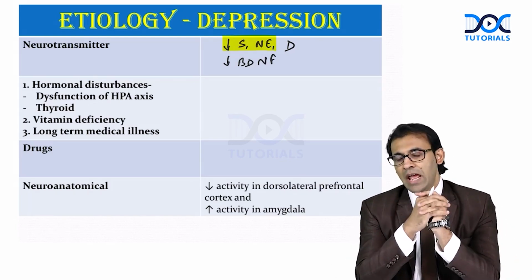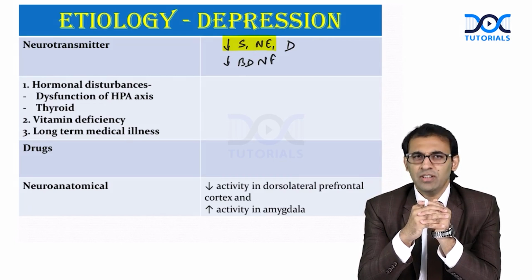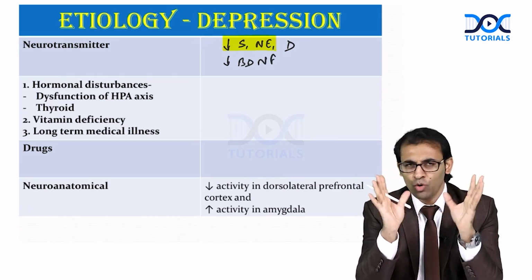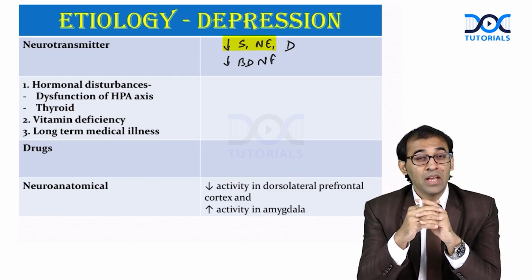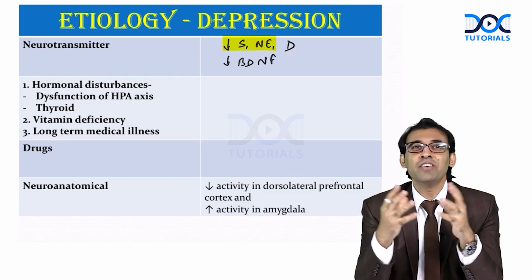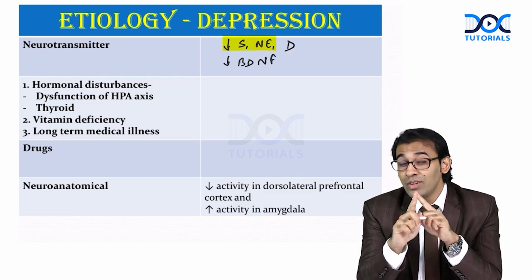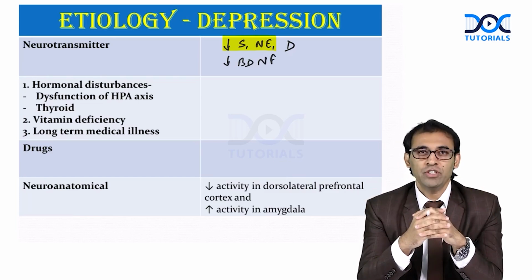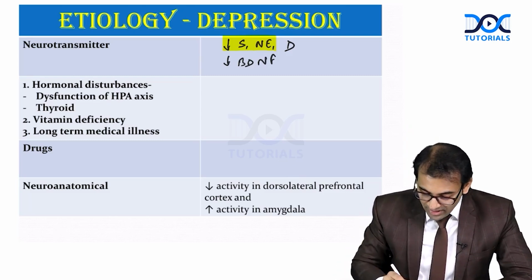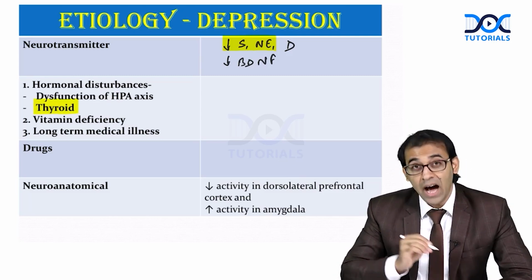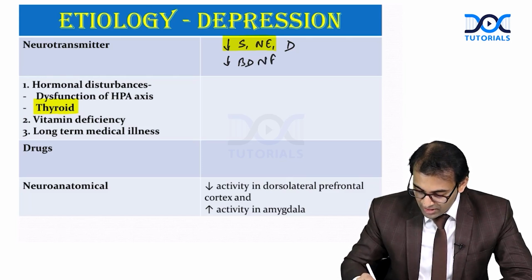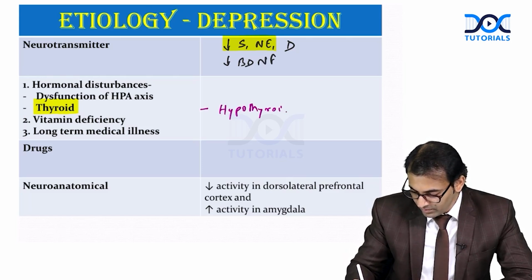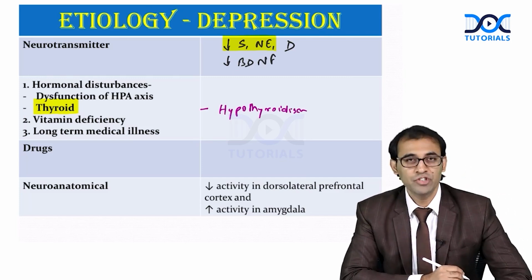Now, see here, if I ask you, suppose you are getting a depression case in your OPD, are you going to start your patient on antidepressant without ruling out other disorders? No. Depression can be seen in other disorders also. First of all, rule out other diseases. After that only you can start your patient on antidepressants. Because remember here, suppose there is a patient of hypothyroidism, please mention here. In hypothyroidism, yes, depression can be seen.